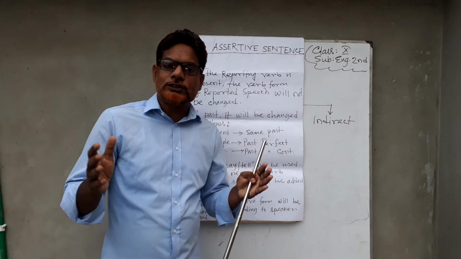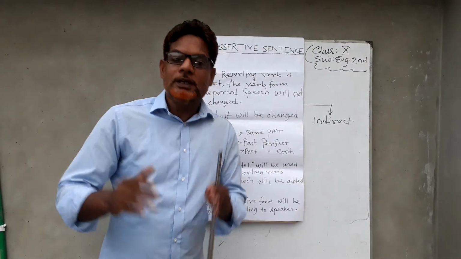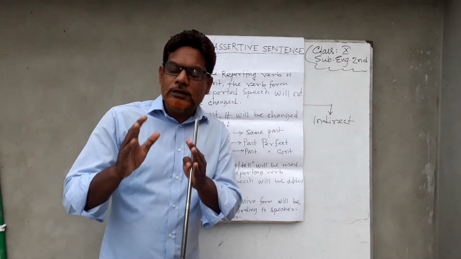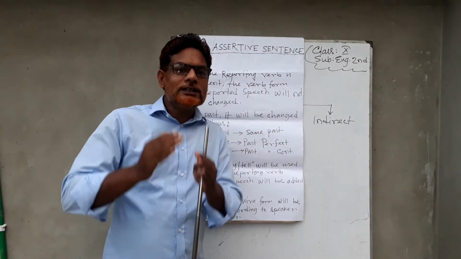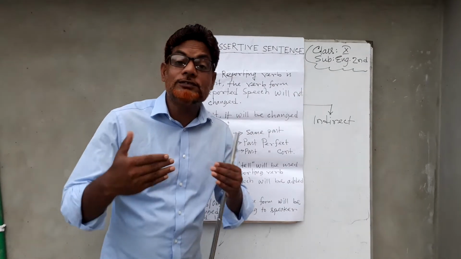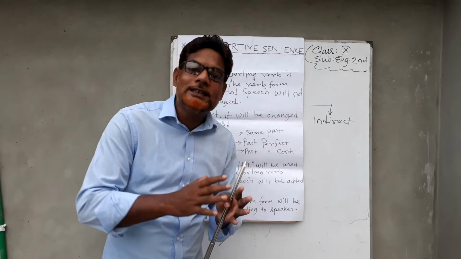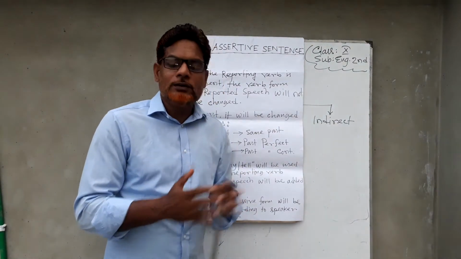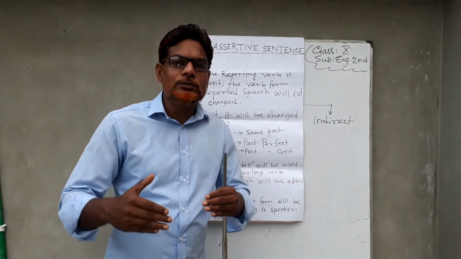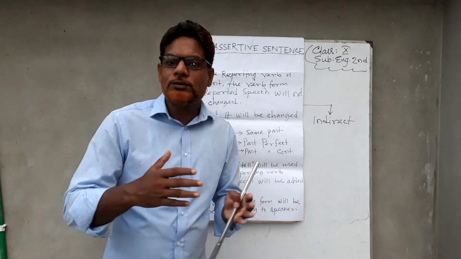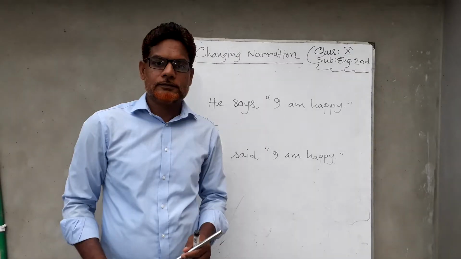In direct narration, in the reporting verb part, you may find the speaker and the listener. So the subject, object and possessive form of the reported speech will be used according to the listener and the speaker. We will show you an example by which you will be clear about how to change the direct narration to indirect.